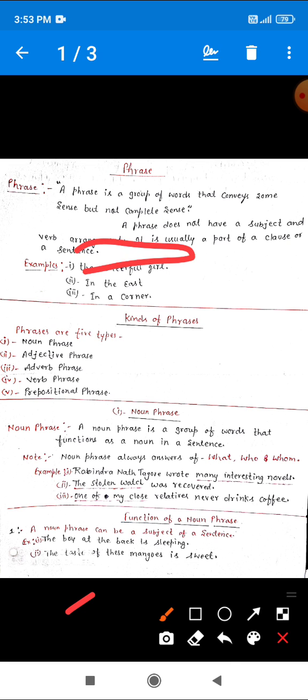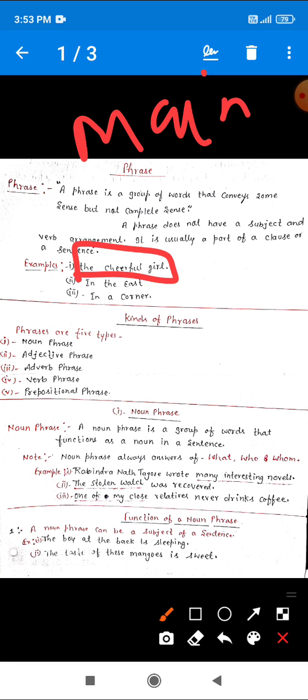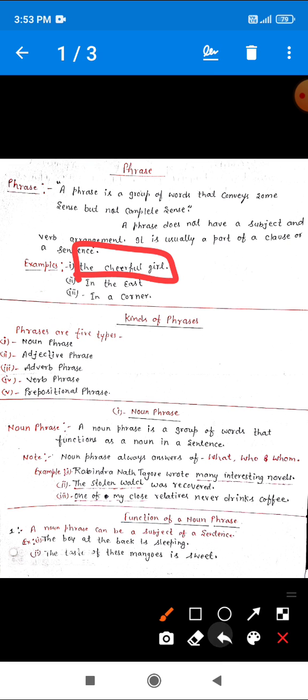There is no subject and no main verb. I have told you already, a phrase is a group of words that gives some sense but not complete sense, and the very important thing about the phrase is that it does not have any subject and verb arrangement. Which girl you are talking about doesn't matter, but we are talking about the cheerful girl.